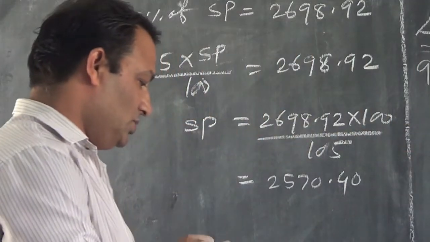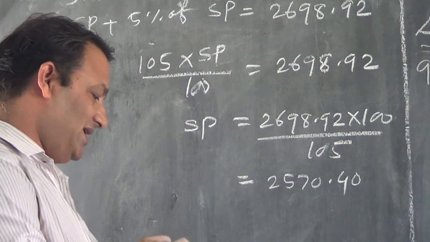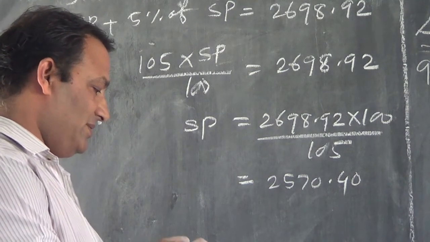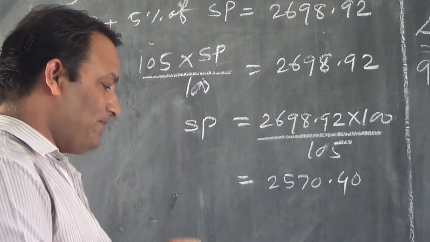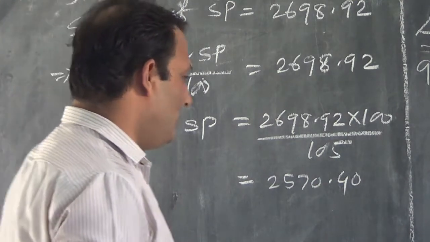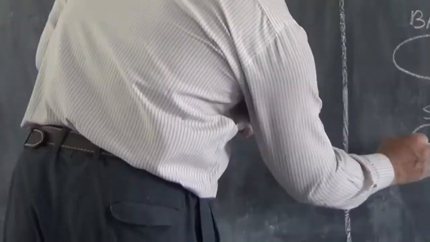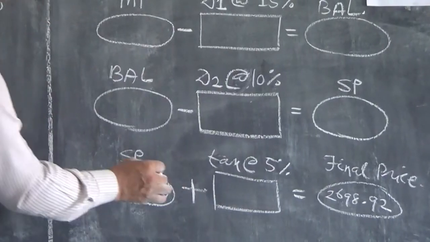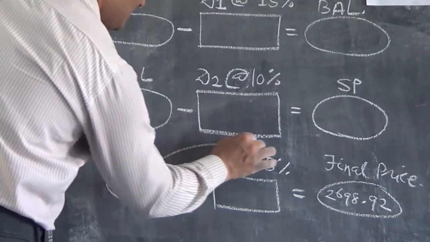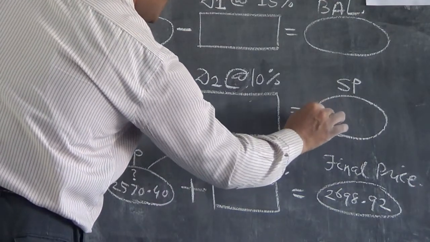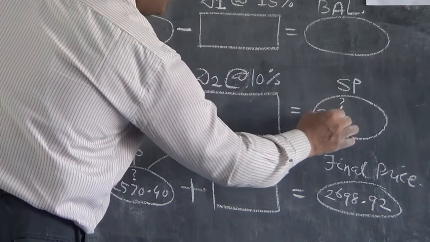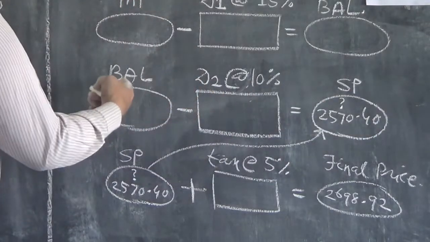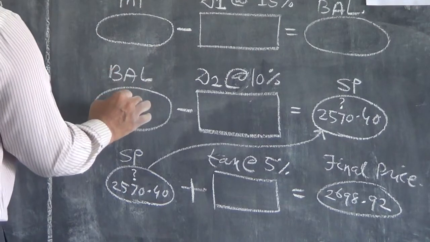Once again I will check: 2698.92 into 100 divided by 105. The answer is 2570.40. So here I write 2570.40, and this will flow here, children. This one also was a question mark. And now the balance.